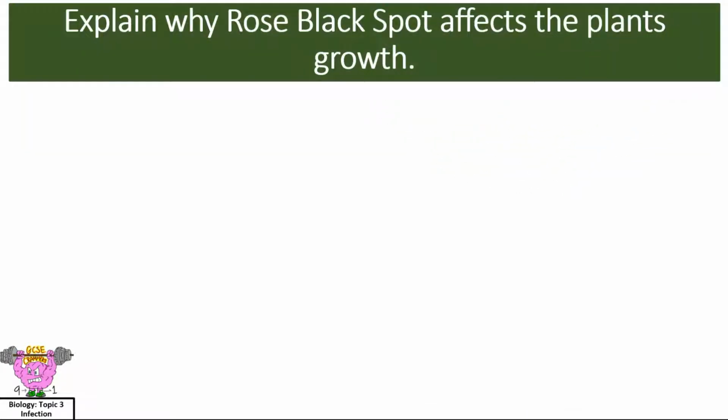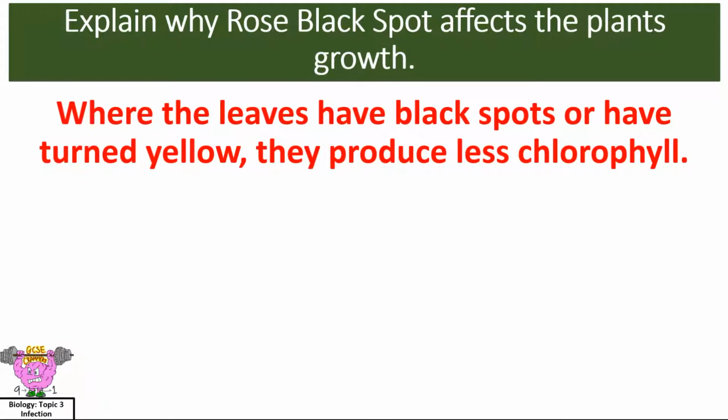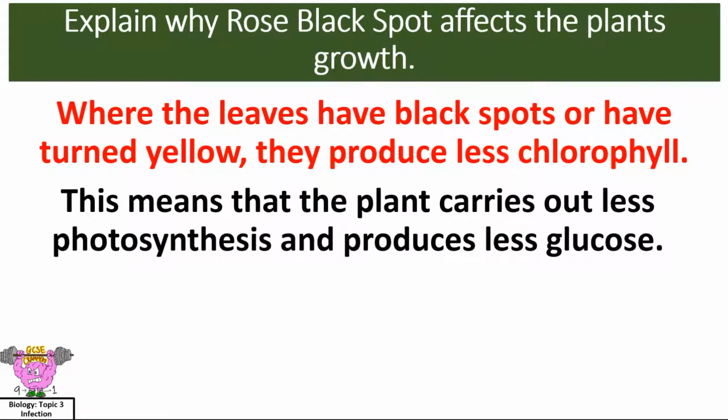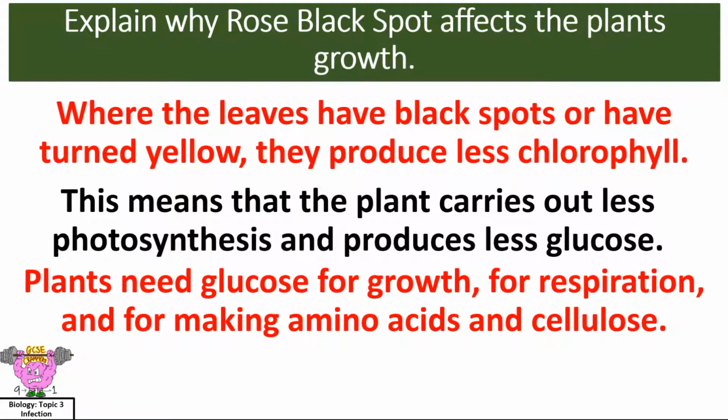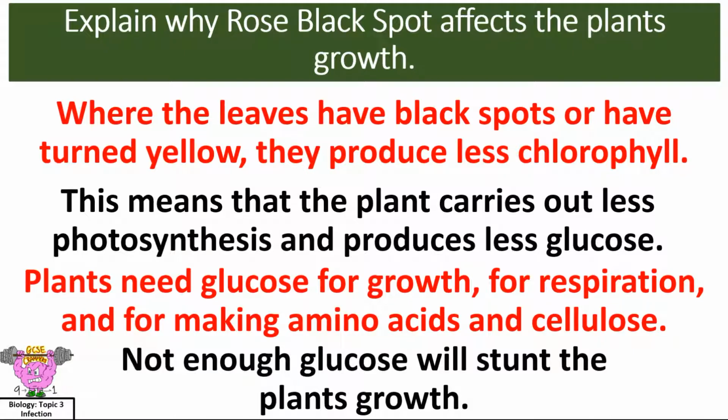Explain why rose black spot affects the plant's growth. Where the leaves have black spots or have turned yellow, they produce less chlorophyll. This means that the plant carries out less photosynthesis and produces less glucose. Plants need glucose for growth, for respiration, and for making amino acids and cellulose. Not enough glucose will stunt the plant's growth.